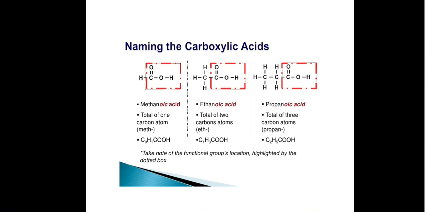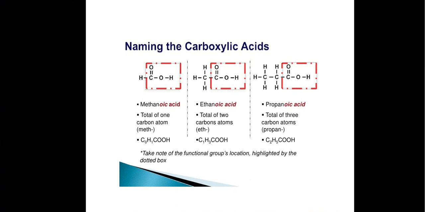The common names are usually derived from the Latin or Greek word that indicates the original source of the acid. They do not follow any rule except that all common names of acids end in ic acid. For example, HCOOH is called formic acid. CH3COOH is called acetic acid. These are the common names.